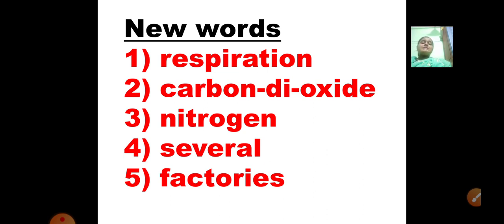Fifth one is factories. Factories are places where various kinds of things are made using various kinds of chemicals. Okay, soap factory, butter, milk products factory. Factories can be of any things, but they are made with the help of machines. Huge machines are installed inside the factories. Chemicals are used for making certain things, and that is known as factories. And factories are always situated far away from cities or towns.